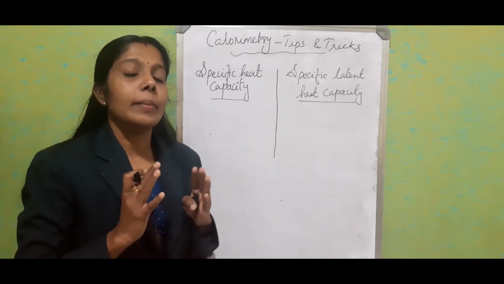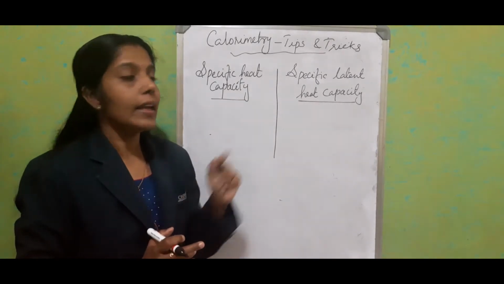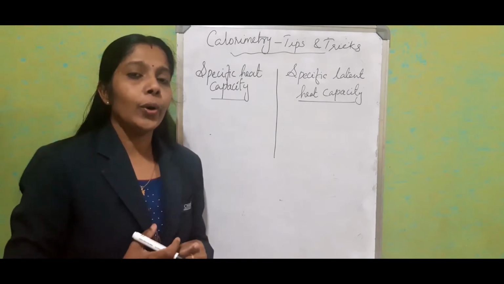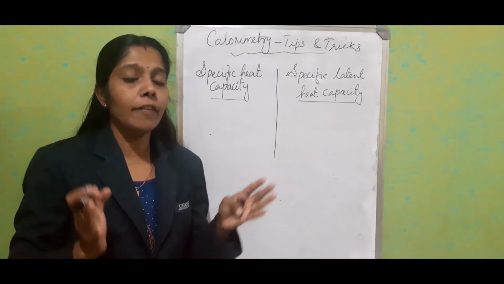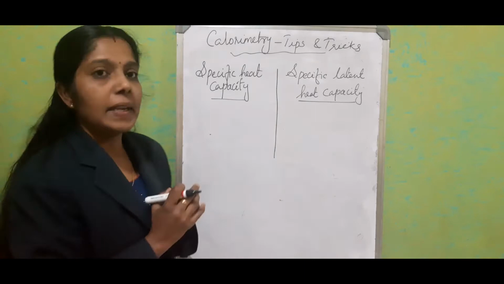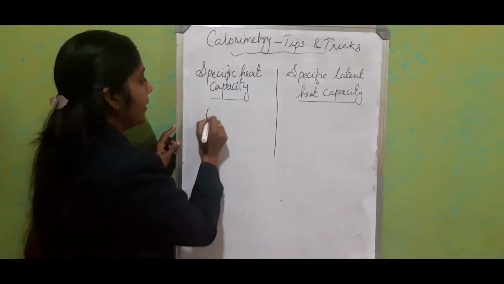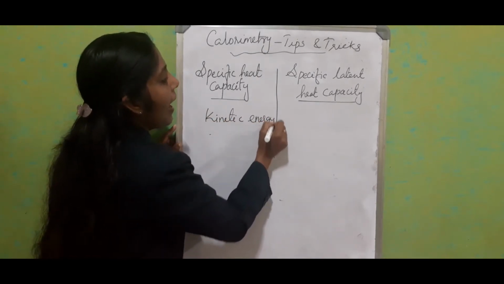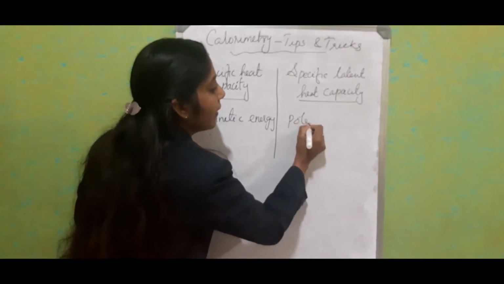The chapter mainly deals with two concepts, specific heat capacity and specific latent heat capacity. I already told you that it's related with heat energy, and heat energy is a sum of kinetic energy and potential energy. So specific heat capacity is based on kinetic energy, and specific latent heat capacity is due to potential energy.